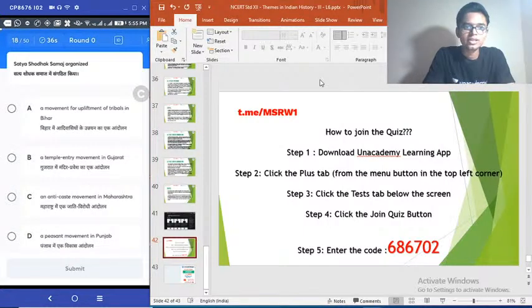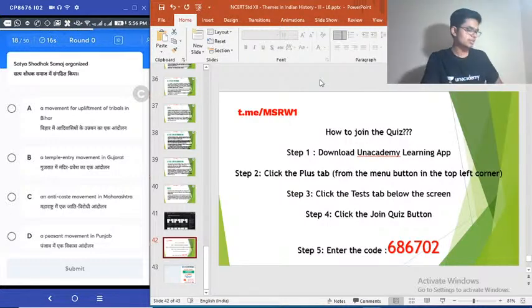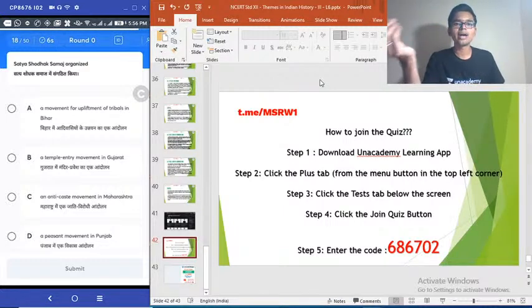Question 18. Satya Shodhak Samaj organized dash. Option A, movement for upliftment of tribals in Bihar. B, a temple entry movement in Gujarat. C, anti-caste movement in Maharashtra. D, a peasant movement in Punjab. So what is Satya Shodhak Samaj? Easy question. Satya Shodhak Samaj was actually organized by Jyotiba Phule. Okay, Jyotirao Phule. And just think where he is from and you have the answer there. Jyotiba Phule and Savitribai Phule. Okay.